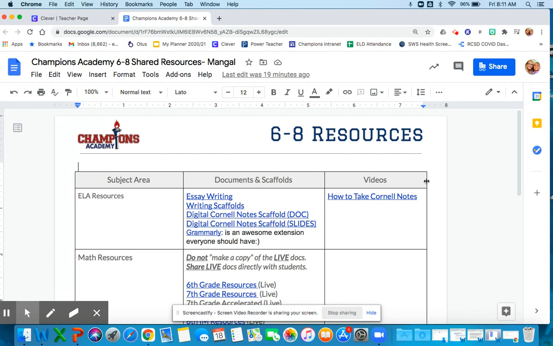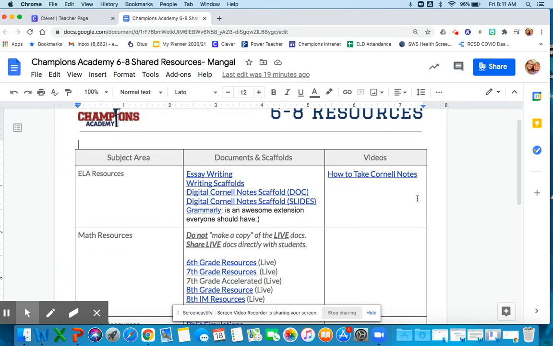Okay, so as you can see, we've got resources here for English language arts. And also this is a work in progress. We're going to be adding to this. So it's a live page where we will add resources as they come. So from here, we've got ways to take different notes. Some schools use note-taking called Cornell Notes, which is really good. I would go ahead and stick with what I've taught you so far because otherwise you might get a little bit overwhelmed with too many different ways, but if you're already familiar with Cornell, they're great.